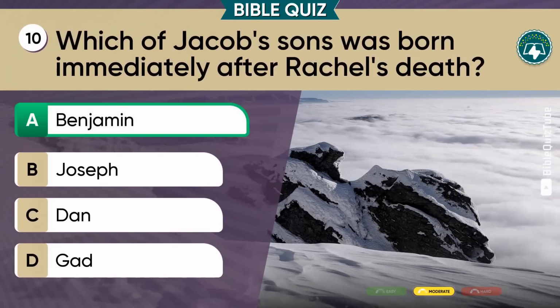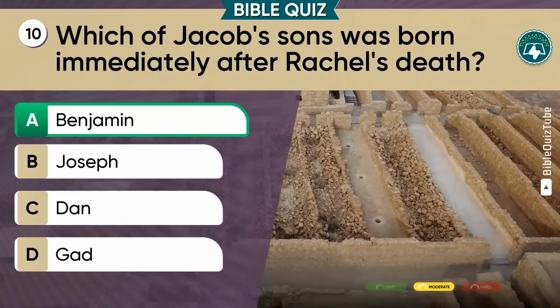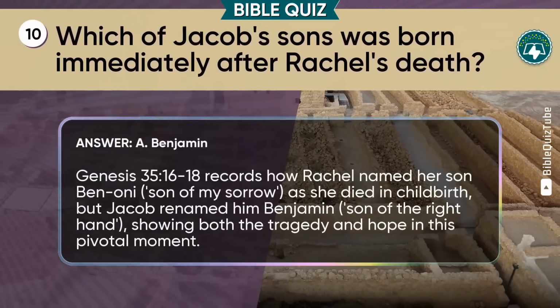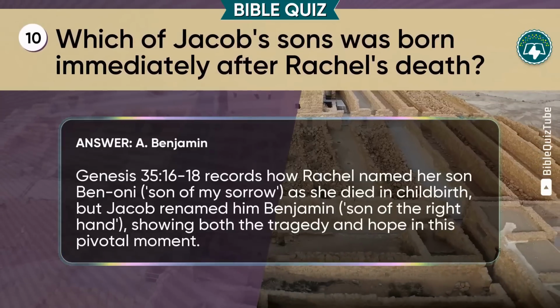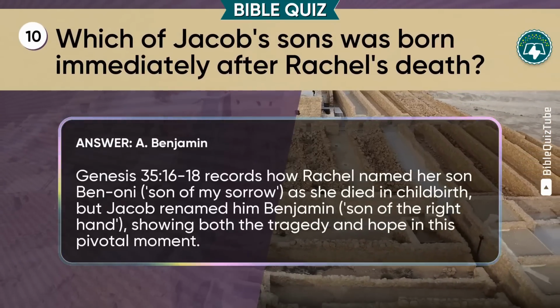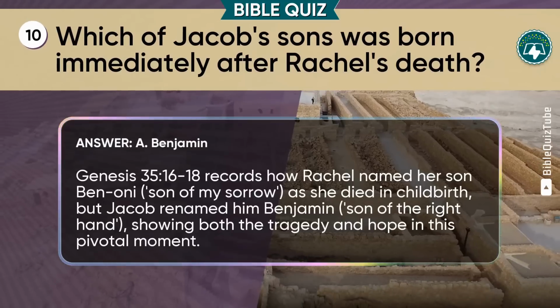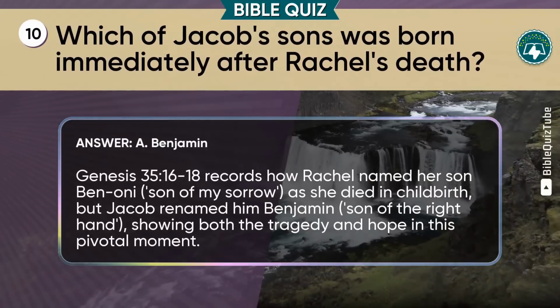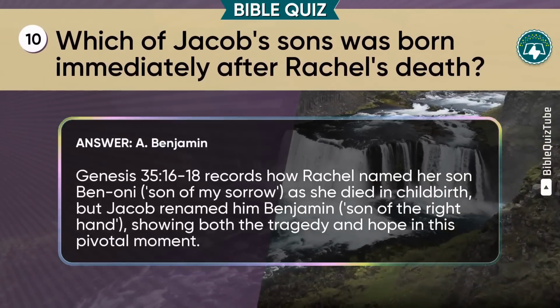The expected answer is A. Benjamin. The explanation. Genesis chapter 35 verses 16 to 18 records how Rachel named her son Ben-Oni, son of my sorrow, as she died in childbirth, but Jacob renamed him Benjamin, son of the right hand, showing both the tragedy and hope in this pivotal moment.